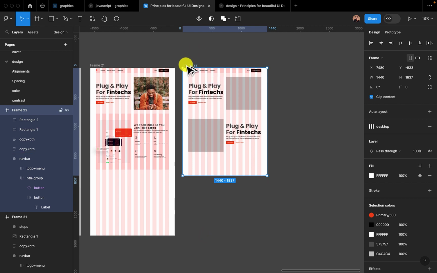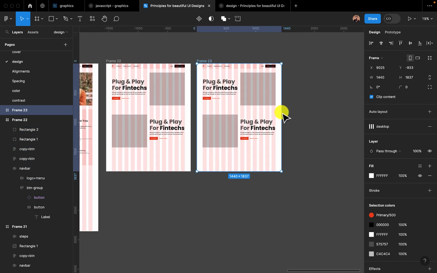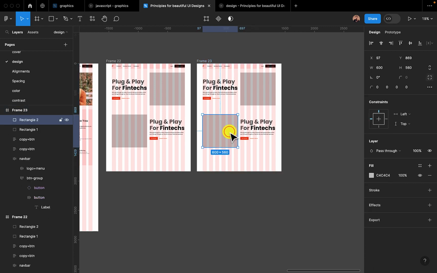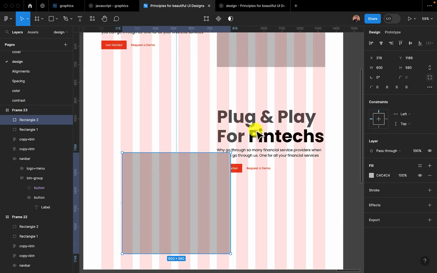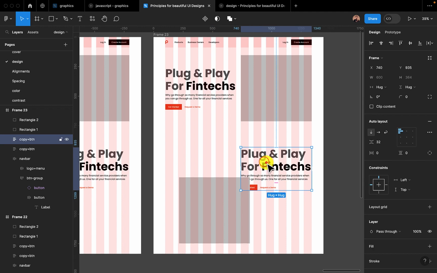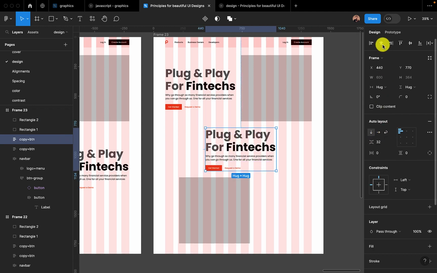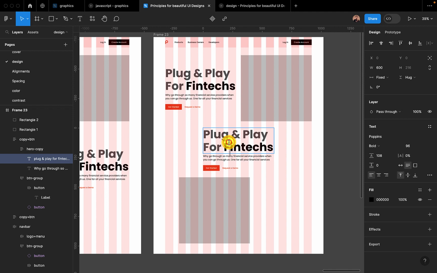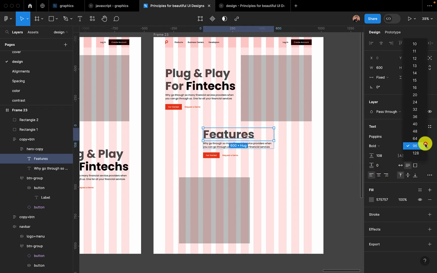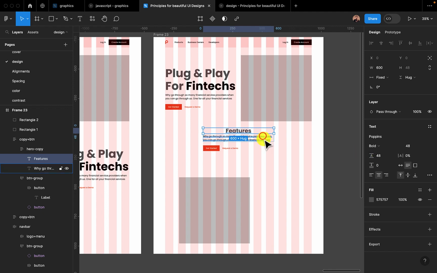A good design now is when you're designing your layout, what you want to do when you have something like this, what should come next should be something that will look like this. Let me centralize it. Let me assume that this heading is not a very large heading. So let's just call this one features. Let's make the text smaller, say 48 thereabouts, not bad. Centralize it, ensure that the line height is not that bad.